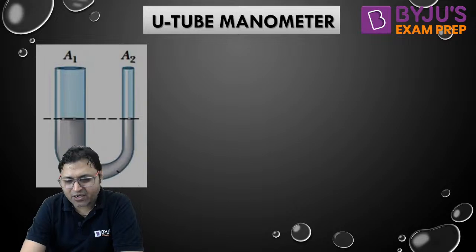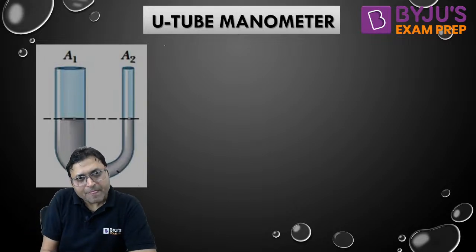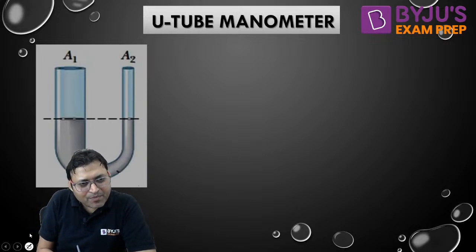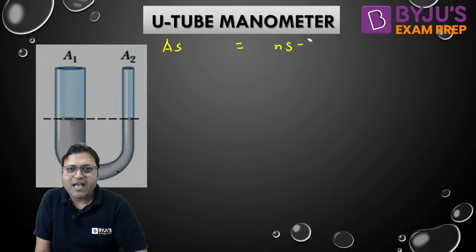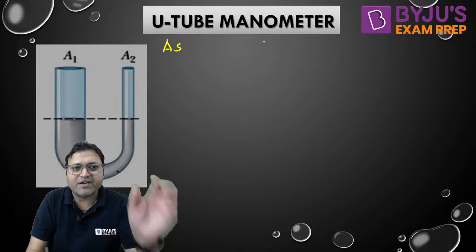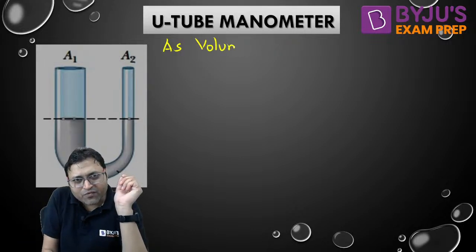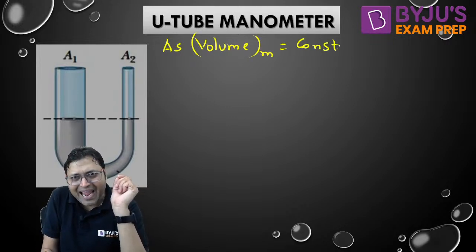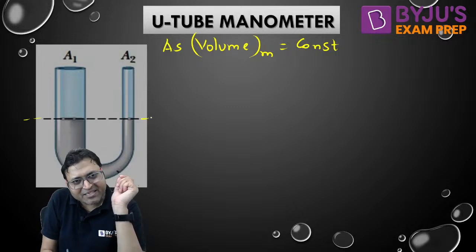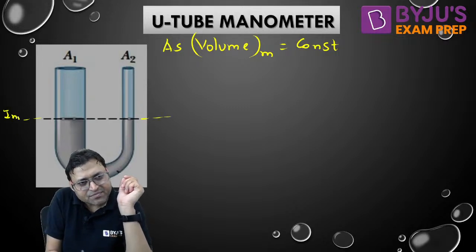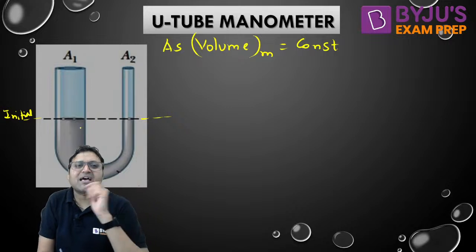We can easily find out. Look, the volume of the manometric liquid remains constant; we are not adding or removing any manometric liquid. Initially, the level will be the same, as both the limbs are open to atmosphere.